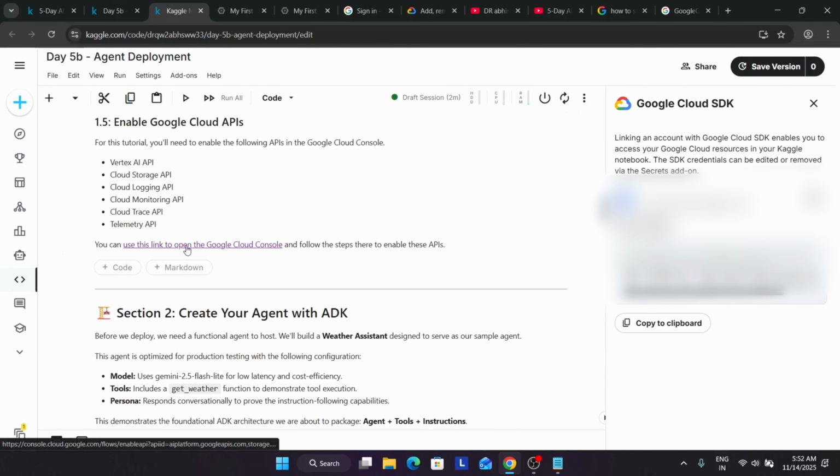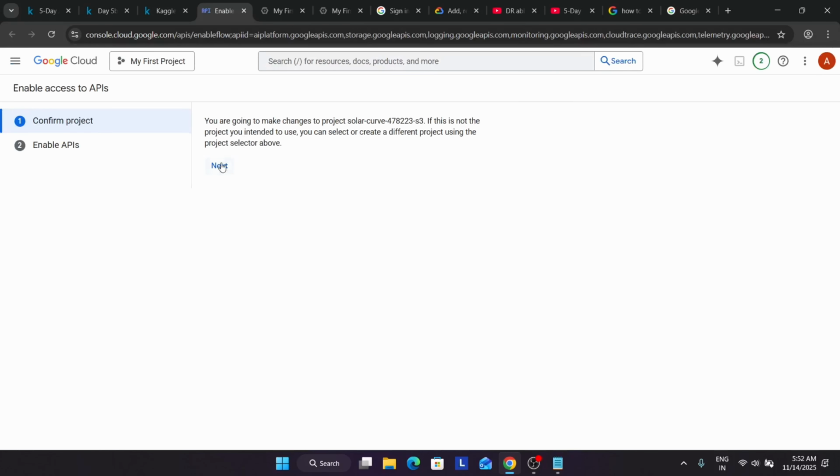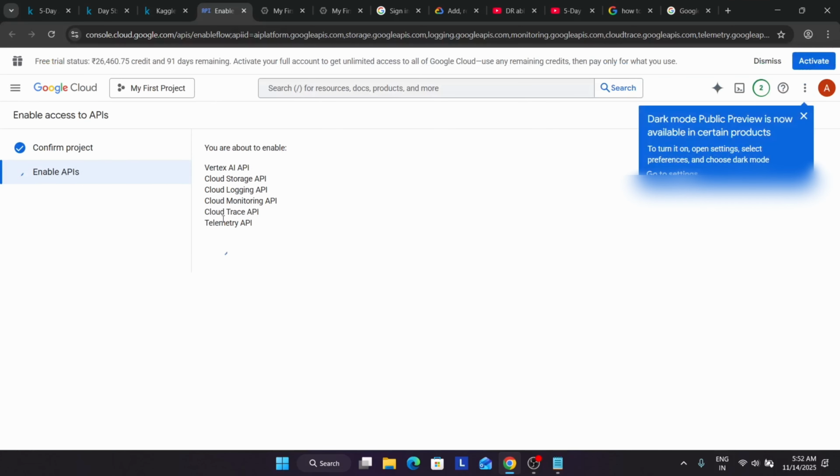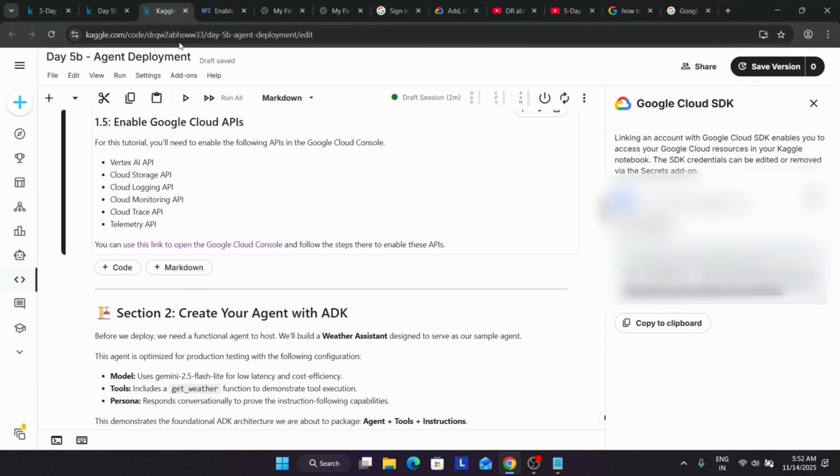Now we have to enable all these APIs. Let's see. And here just enable all the things over here. So it is finally enabled.